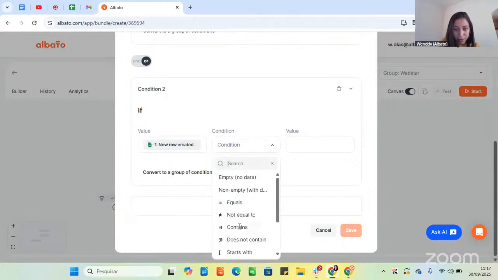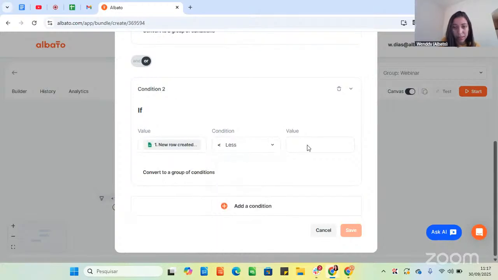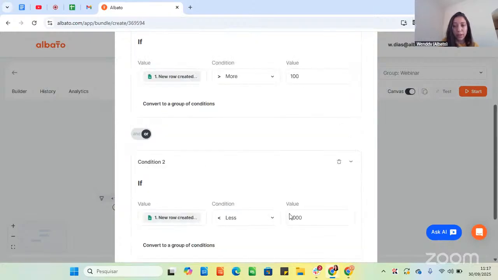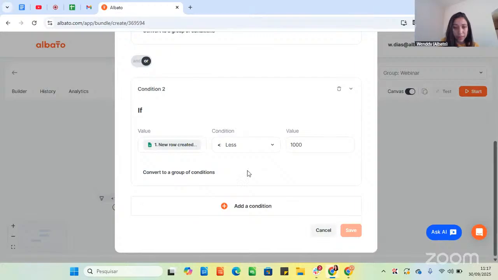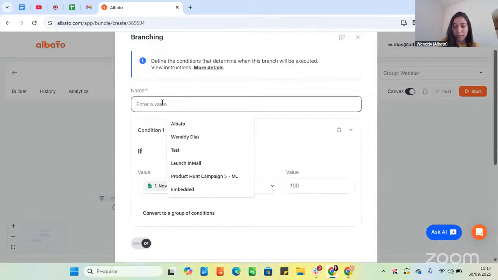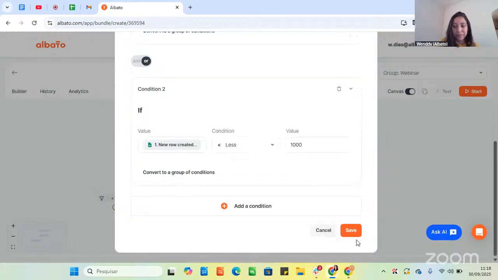So let's do it here. It's less than 1,000. So it will be between 100 and 1,000. Okay, I will need to add the name here as well.